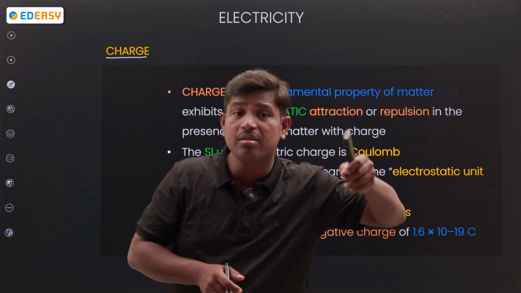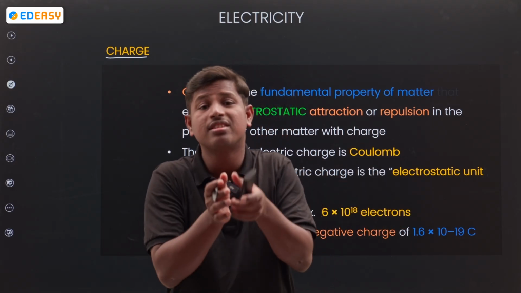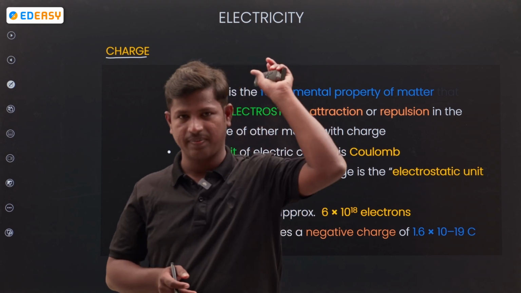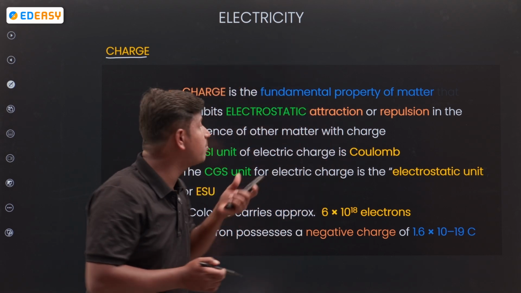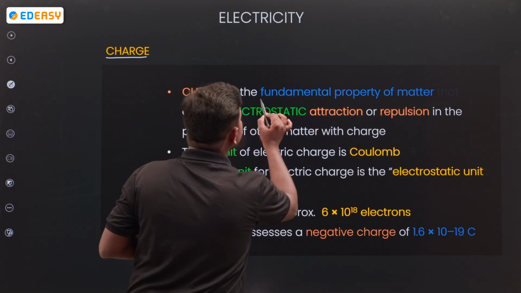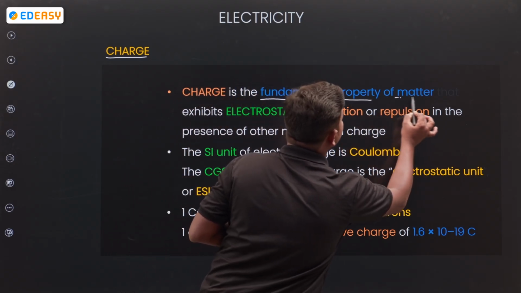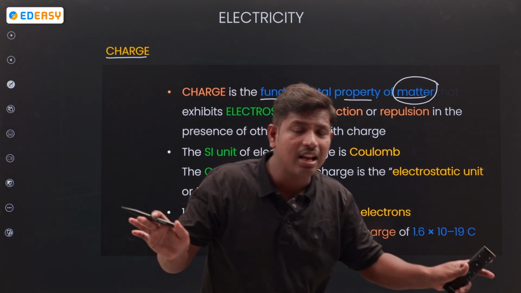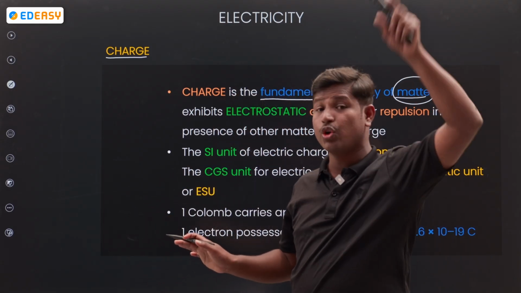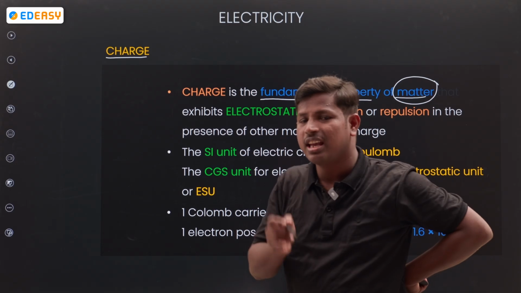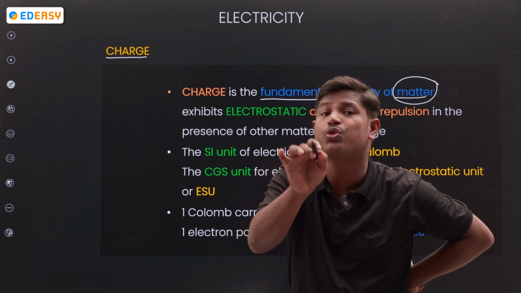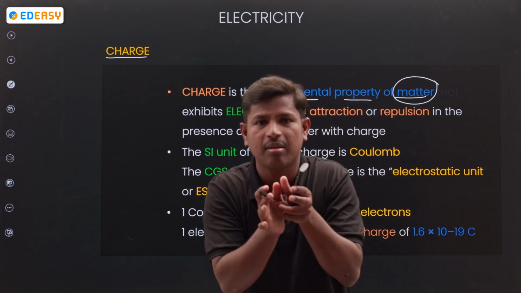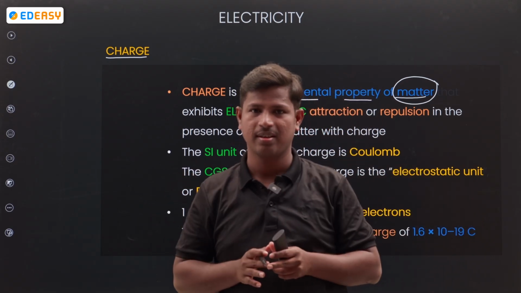What is the charge of the proton? Positive. What is the charge of the electron? Negative. What is the charge of the neutron? Neutral. So what is charge? It's a basic property, a fundamental property of matter. No matter, no charge. If you need charge, the matter has to be present, either solid or liquid or any other. Matter present, charge is also present.